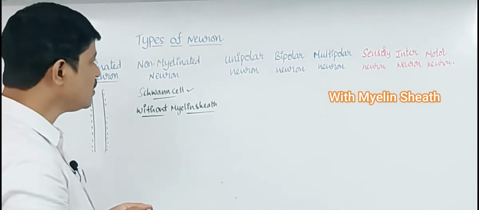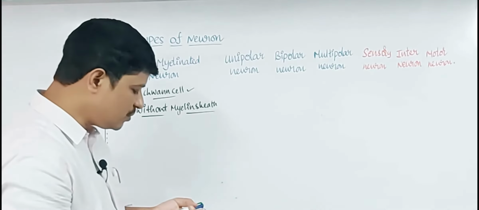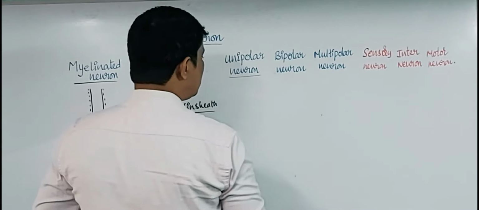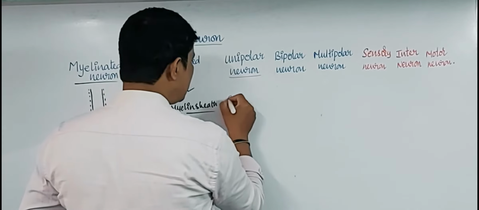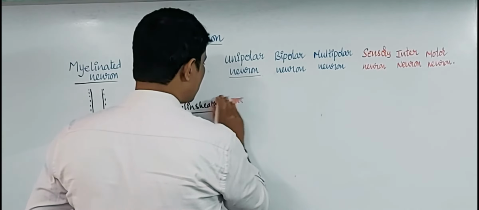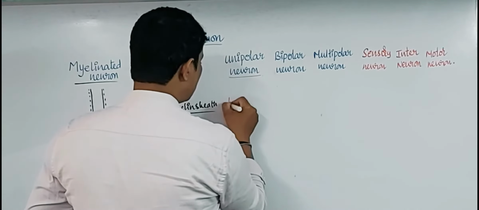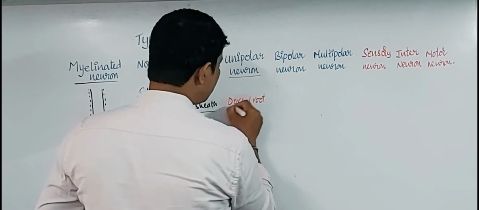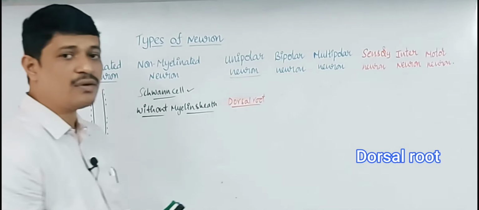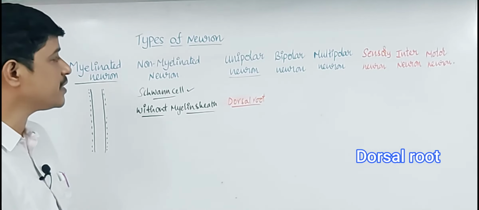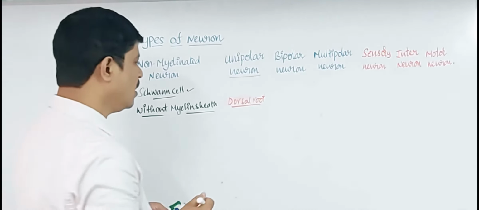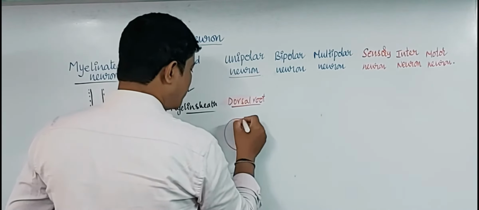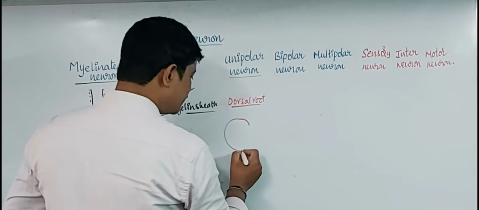Okay, now we are going to discuss the structures of the neurons. See here, in the unipolar neuron, the soma of the dorsal root of the spinal cord is an example. Here, this is the cell body.